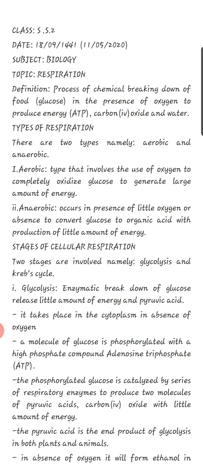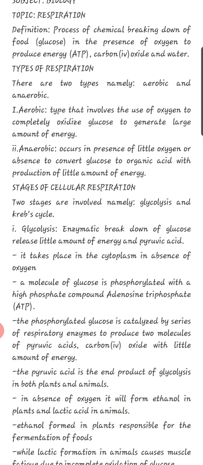What is respiration? This is the process of chemical breaking down of food in the presence of oxygen to produce energy, carbon dioxide, and water. Types of cellular respiration. There are two main types of cellular respiration, which are aerobic and anaerobic respiration. One, aerobic respiration. This is a type of respiration that involves the use of oxygen to completely oxidize glucose to generate large amounts of energy.